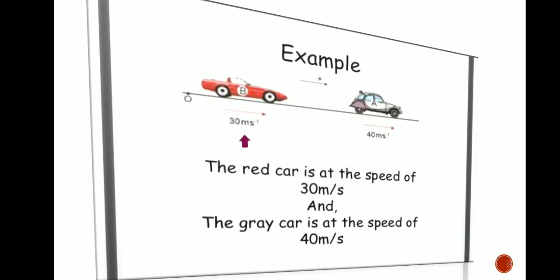Example: the red car is at a speed of 30 meter per second, and the grey car is at a speed of 40 meter per second.